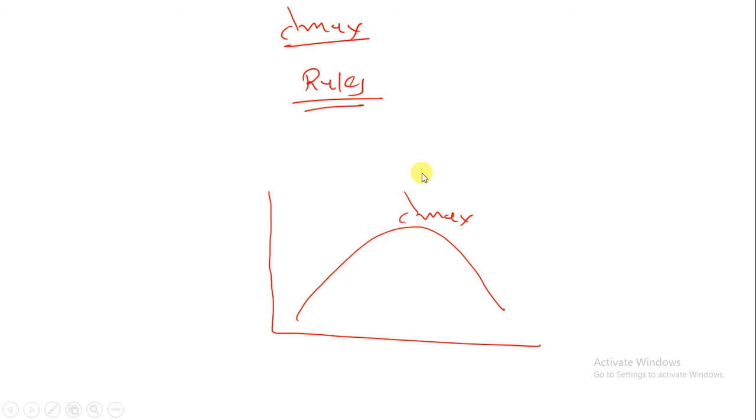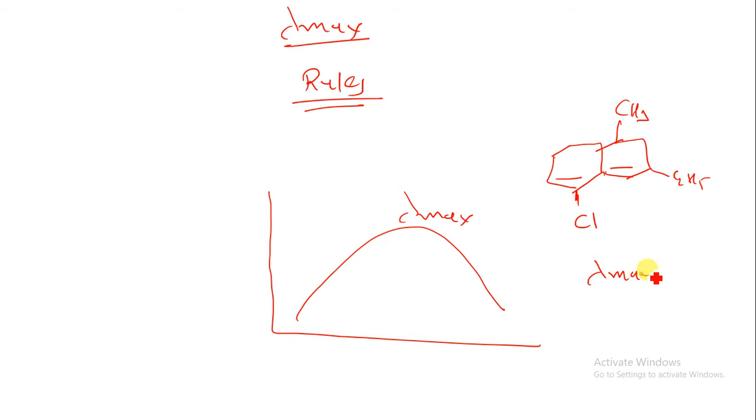But from a theoretical point of view, suppose I give you a compound like this, with a CH3 group, a C2H5 group, and a Cl group. What will be the lambda maximum of this compound? By the theoretical way, you can calculate this lambda maximum by using the Woodward and Fieser rules. That is why it is important to learn about this.